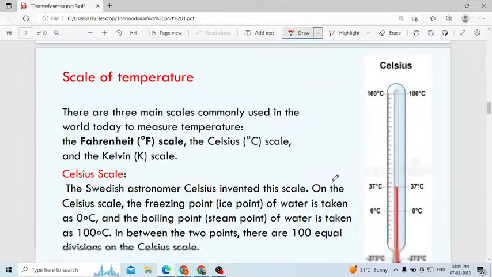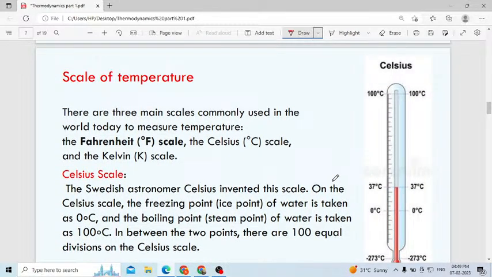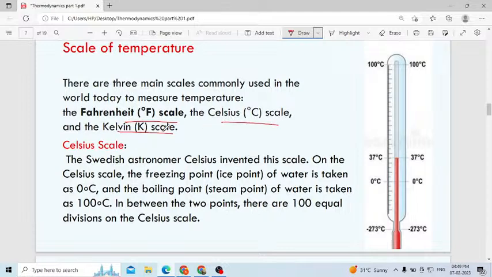Okay, Pratibha, listen. Next, scale of temperature. There are three main scales commonly used in the world today to measure temperature. We have three, already I told you: Fahrenheit, Celsius and Kelvin.